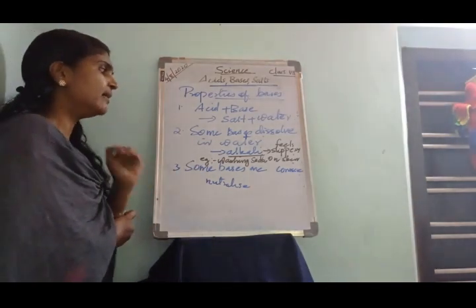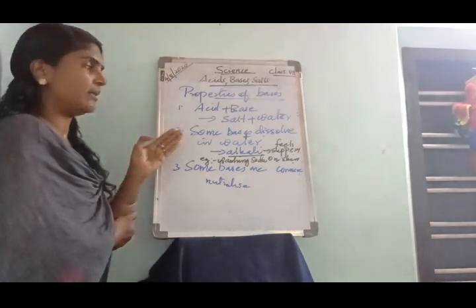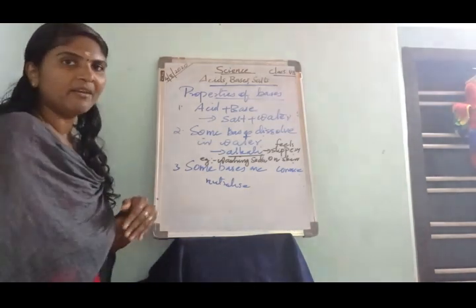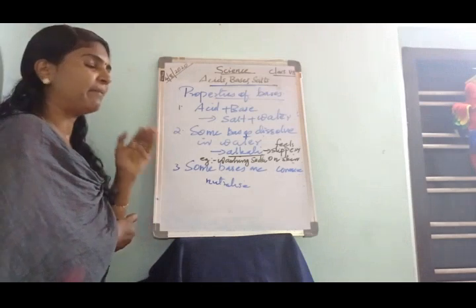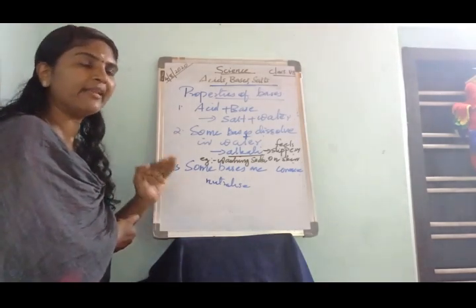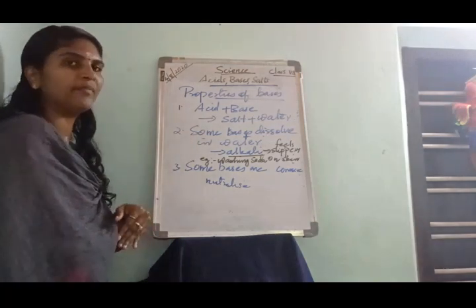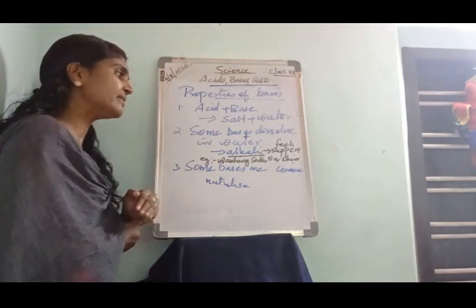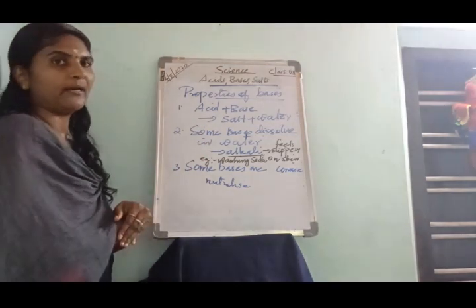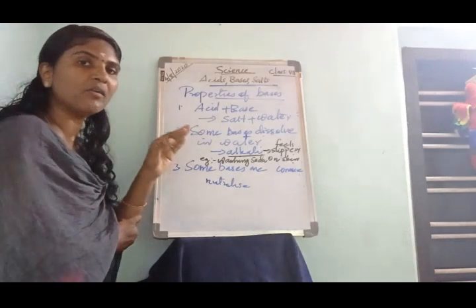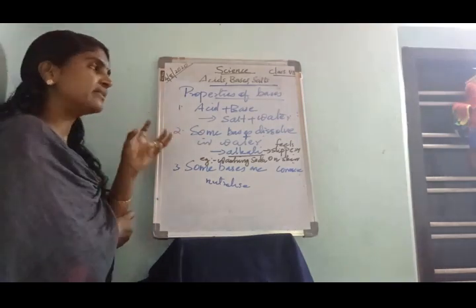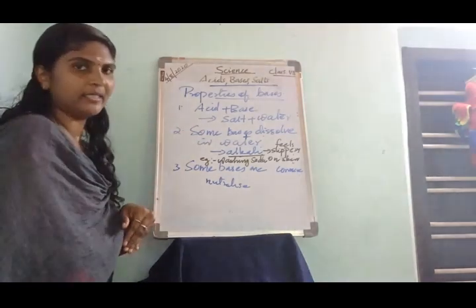Okay, that is the second property. Some bases dissolve in water. The base that dissolves readily in water is called an alkali. An example of an alkali is washing soda. But not all bases dissolve in water. Only some bases dissolve in water.